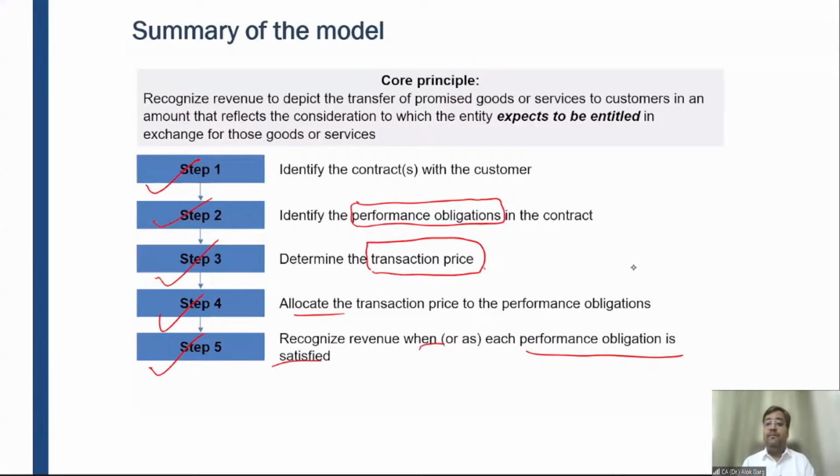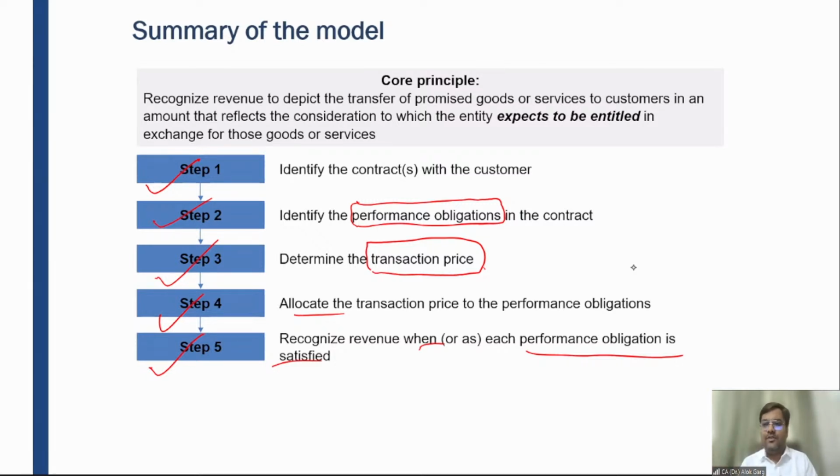Then we have discussed that for every revenue arising in this world, if it comes within the kitty of Ind AS 115, then you have a five-step model. What is this five-step model? The first step is to identify the contract with the customer. And my dear friends, we have discussed a lot about contracts. A contract does not mean that you have to sign a piece of paper.